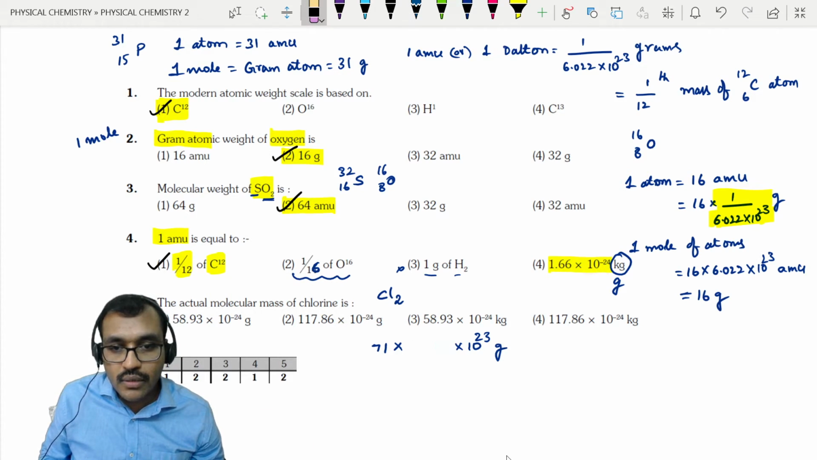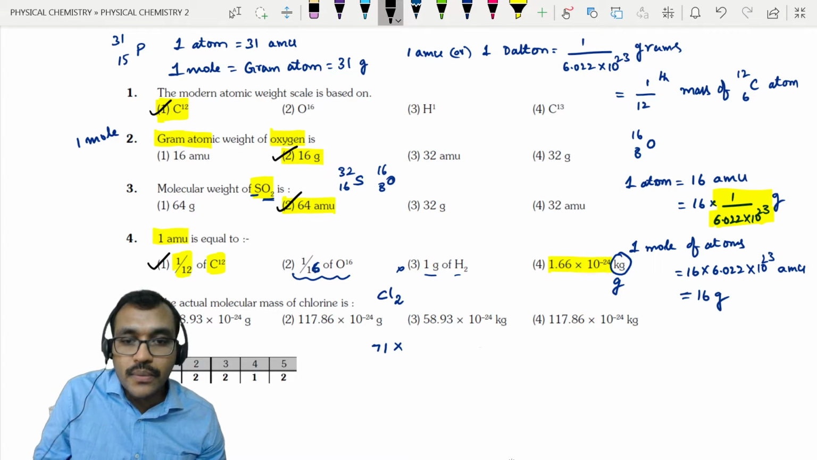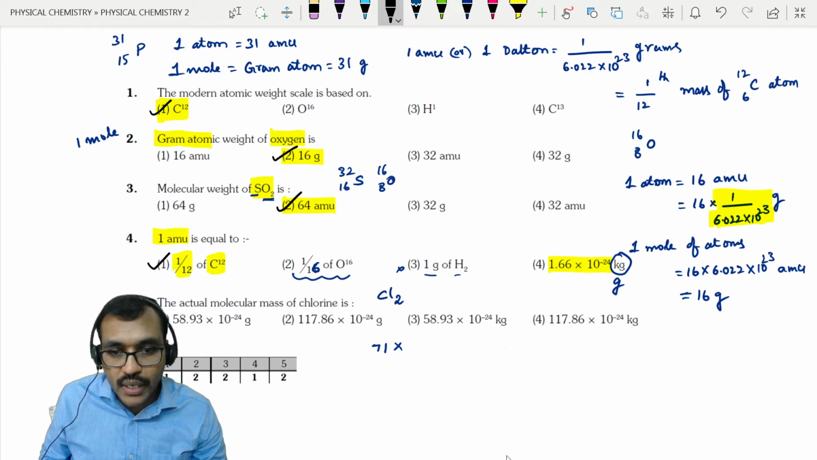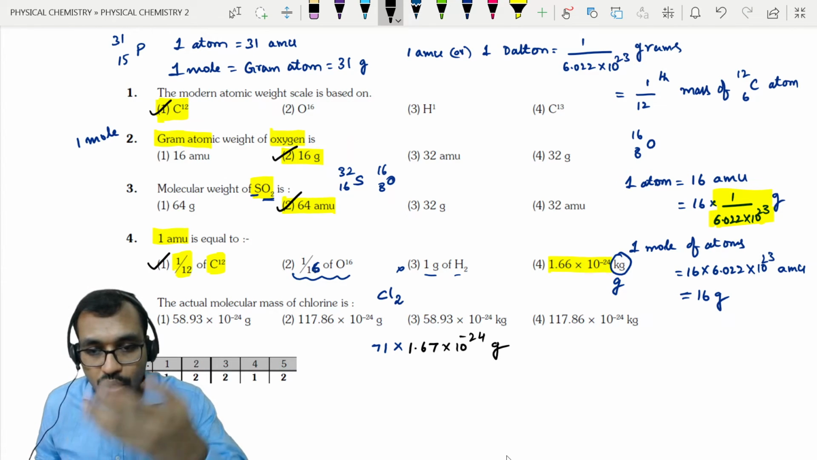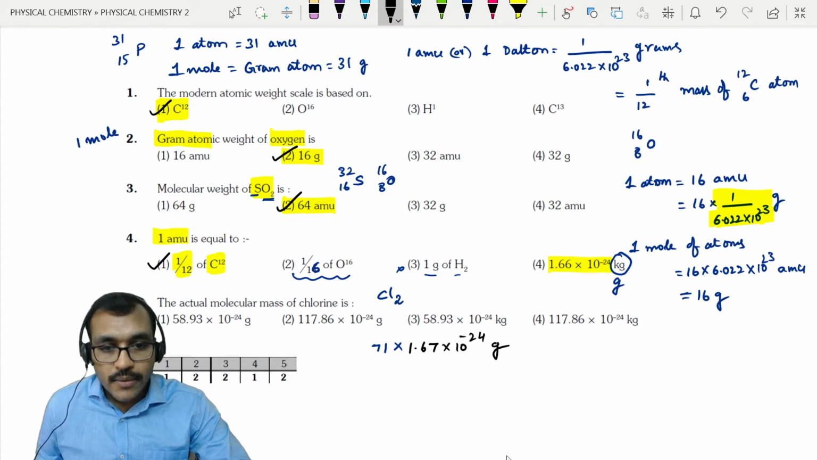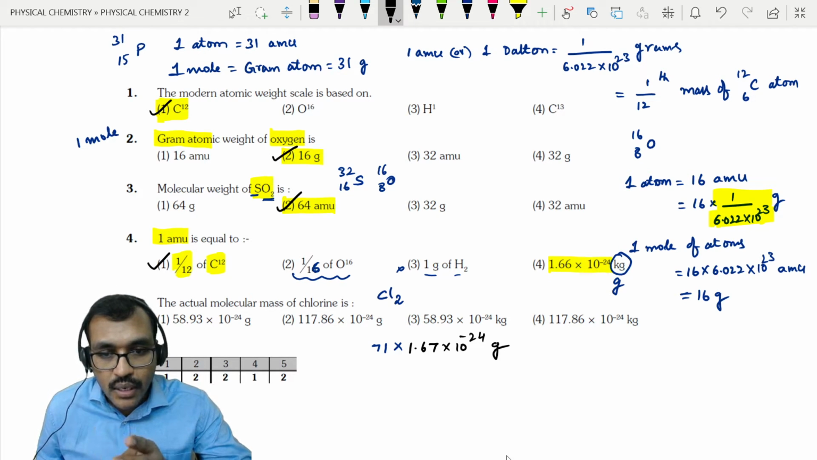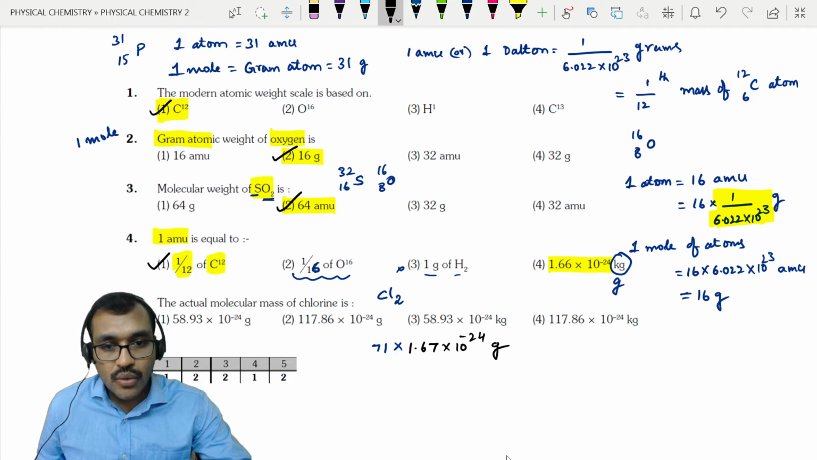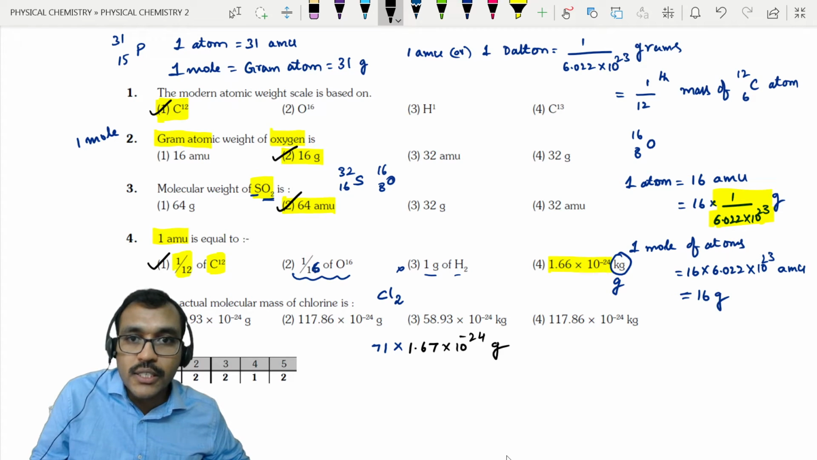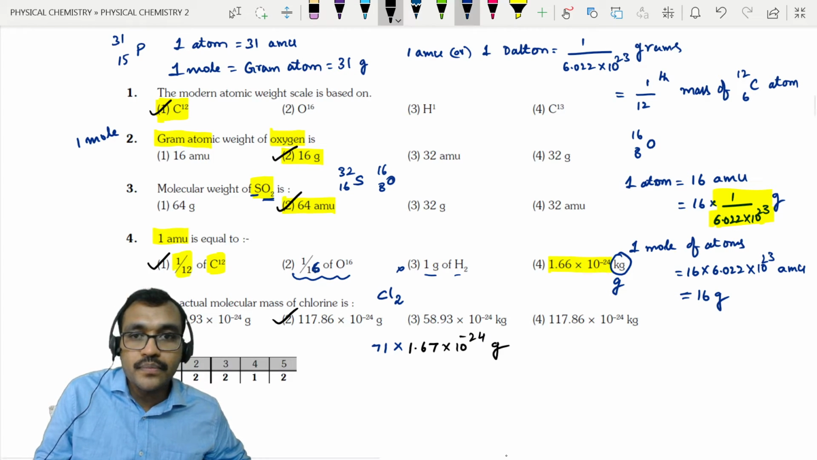Sorry, this is not 10 power 23. It is 71 AMU, no? So AMU is written as 1 upon Avogadro number, that means we can write 1.67 into 10 power minus 24 grams. So it is 71 into 1.67 into 10 power minus 24 grams, right? 7 6s are 42, 7 7s are 49, so approximately 70 plus 50, close to 120. So 120 into 10 power minus 24. So the answer is option 2, right?